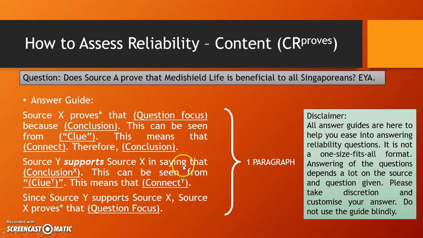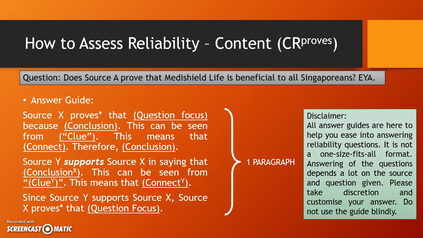Now, in a reliability question, to prove or to say reliable by cross-referring, you have to use cross-reference. It's a must to do cross-reference. Basically, this part of the paragraph, it is a must to do it.